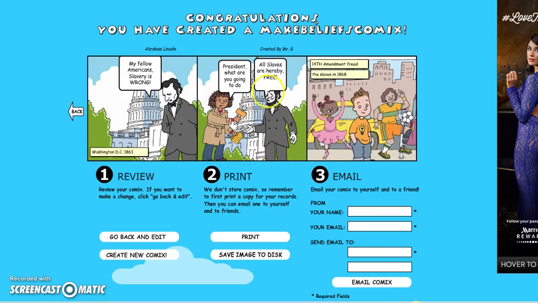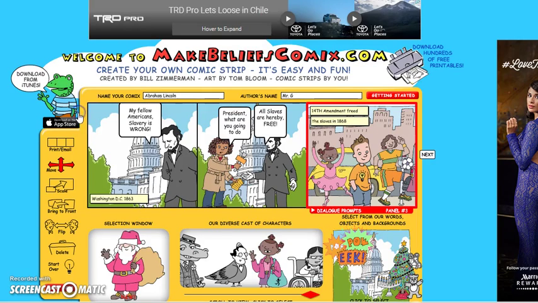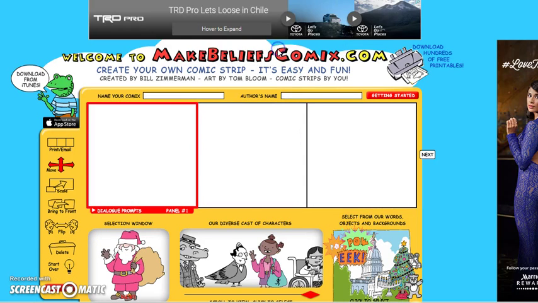And look at that. There's your comic. Nice and neat, colorful, ready to publish. You can go back and edit. You can print it or you can email it. So you can do that on your own time. So when you're ready to start over and you want to create a new one, all you hit is start over. And yep, done.